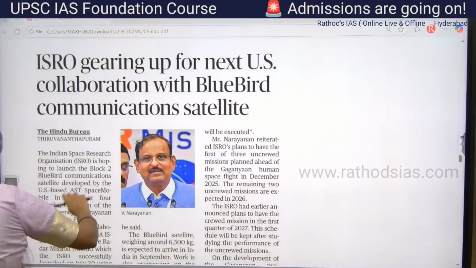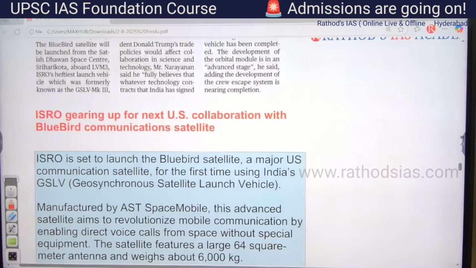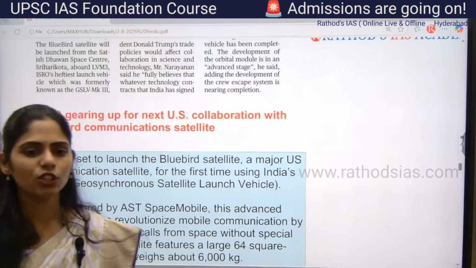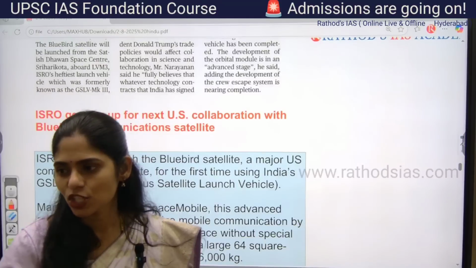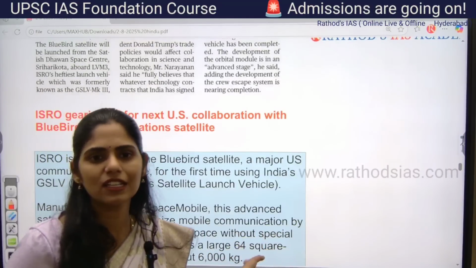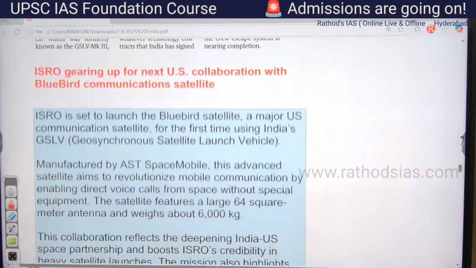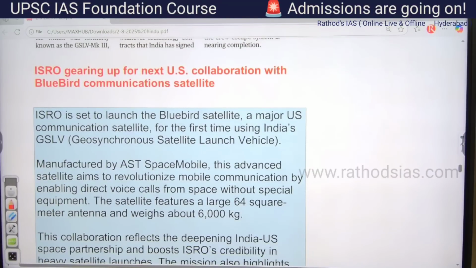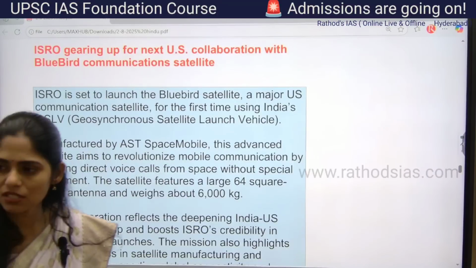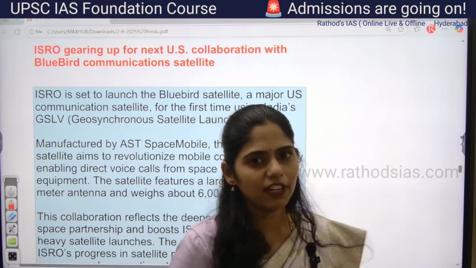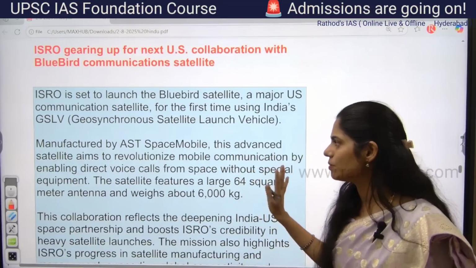Okay, now let us see this article, and this is very important for your science and technology. In science and technology, you have this topic called telecommunications, right? So from that area, you can add this topic. ISRO is set to launch the Bluebird satellite, a major US communication satellite. For this, they are using India's GSLV, that is Geosynchronous Satellite Launch Vehicle. Recently for launching NISAR also we used this same GSLV, and for this also we are using the same GSLV, guys.